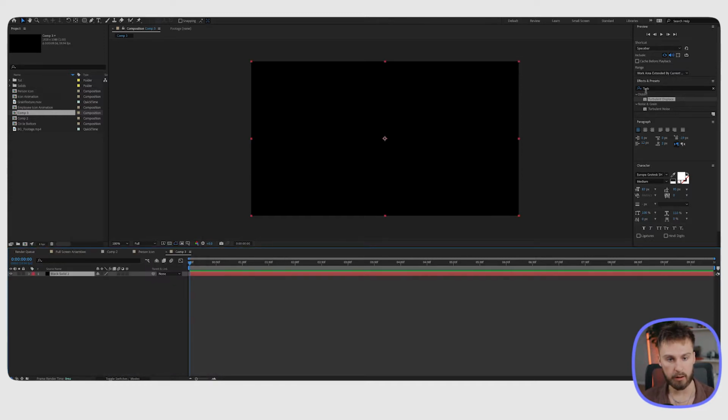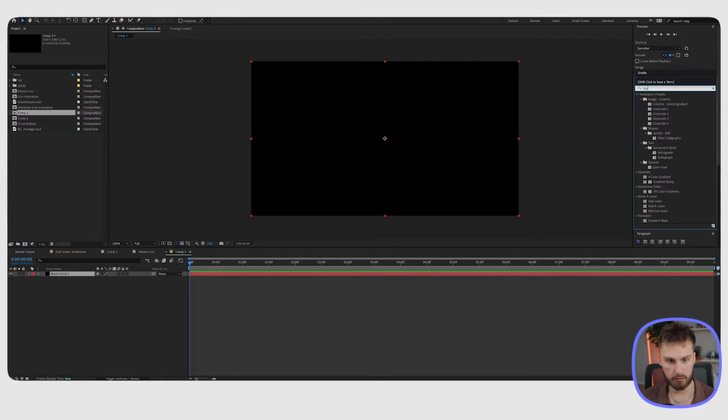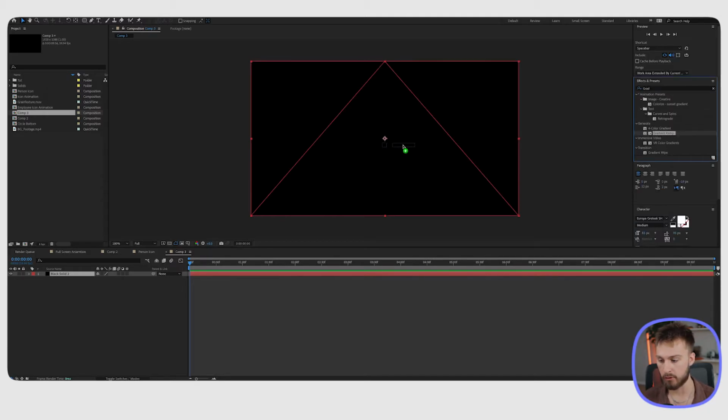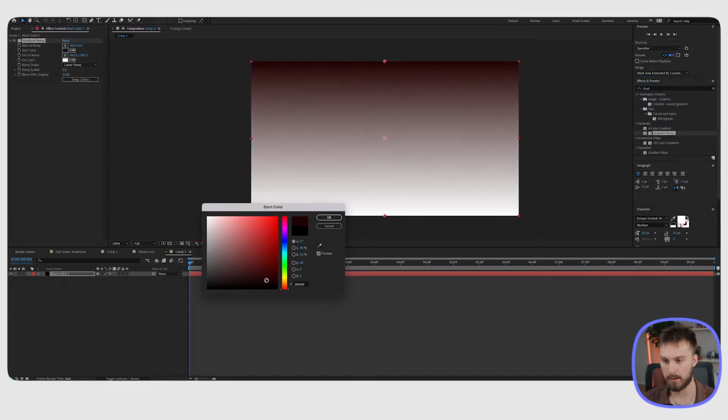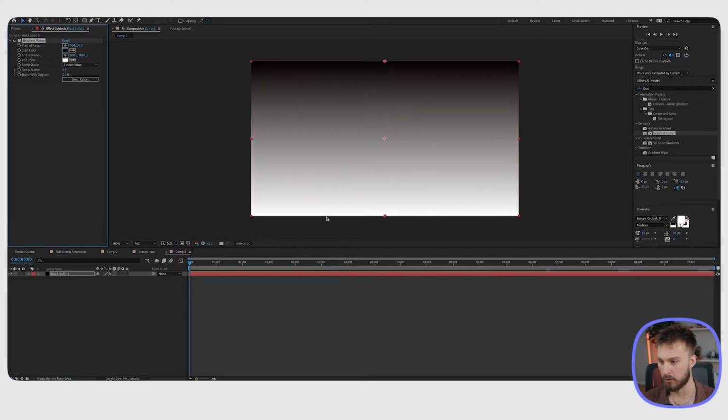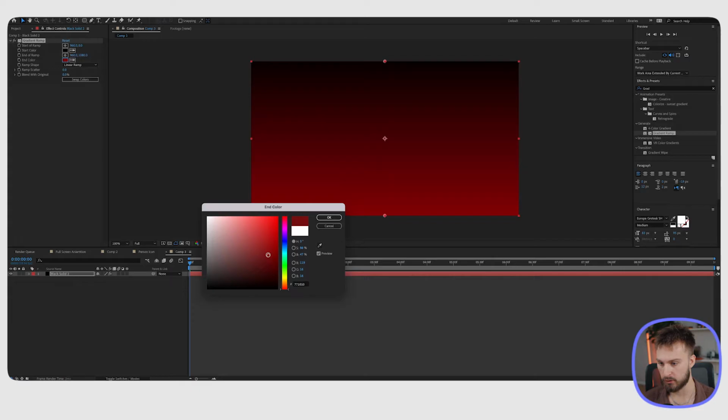We're gonna go ahead and put a gradient on this. So we're gonna look up gradient, and we're gonna go over under generate gradient map and throw this onto our solid background. You can see a gradient has appeared. So we're gonna choose the start color and make this a really dark red, almost black, and then hit OK. For the white, we're gonna change this to more of a lighter red, something around right here, A31C1C. If you are following along, you type that in, and then we're gonna hit OK.